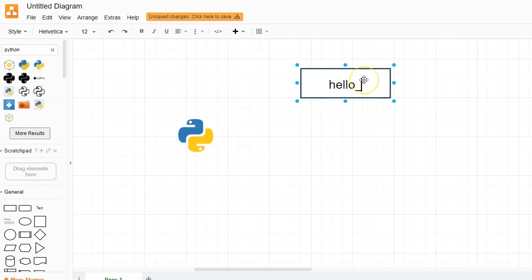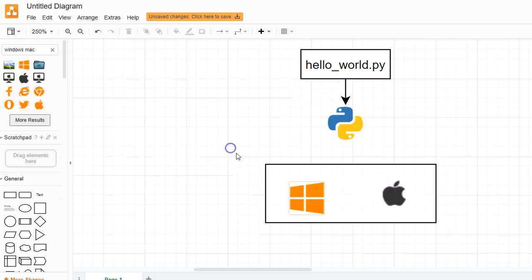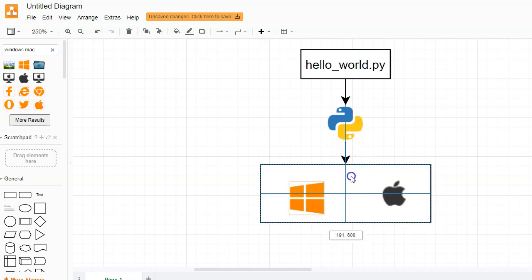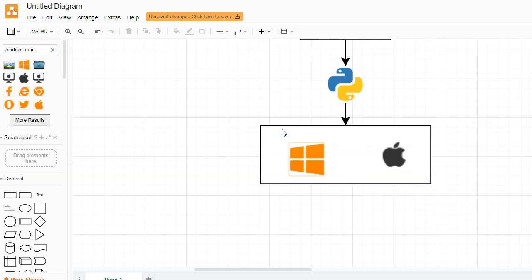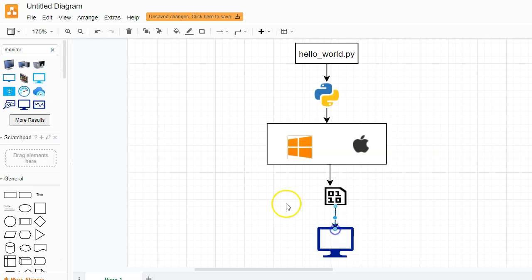Finally, we need to understand what we have done. We have implemented hello_world.py, the source code that is read by Python, and Python provides to our operating system the instructions that we have written, like print. And the operating system is responsible for taking the Python high-level instruction and converting it into machine language.